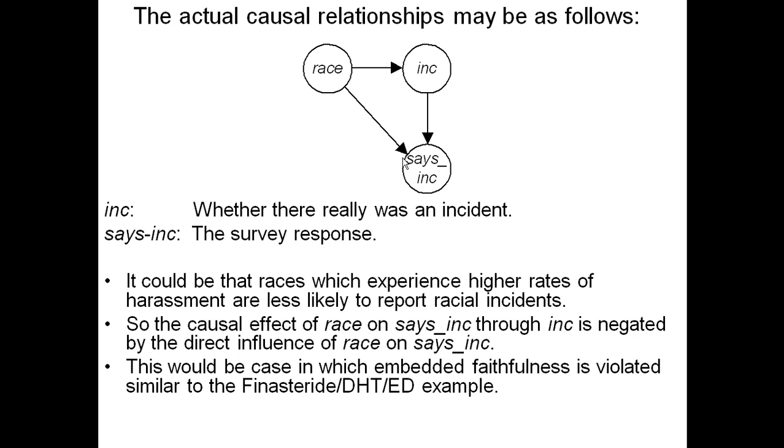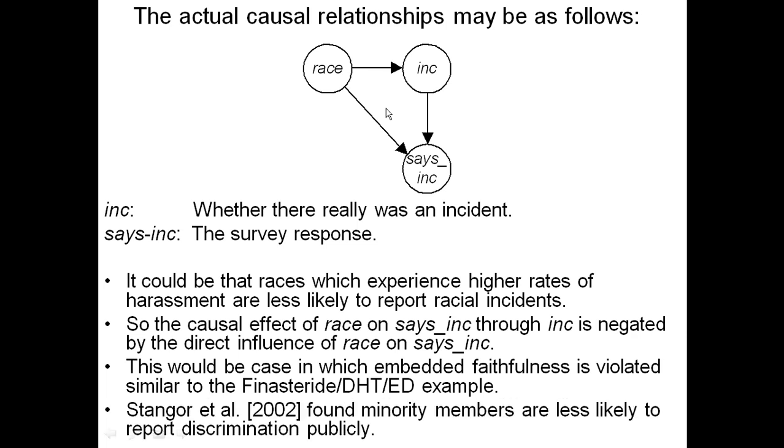There's a conditional independency which the DAG does not say. It says this incidence is independent of race because the dependency through here is negated by the dependency through here, but you can't read that independency off the DAG.